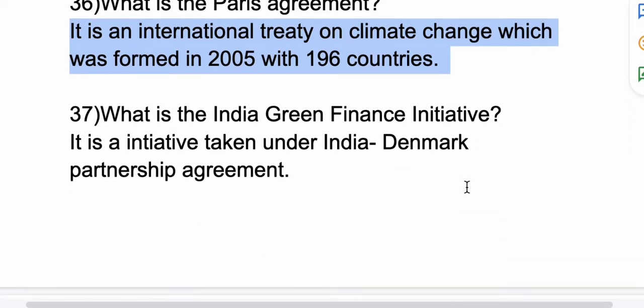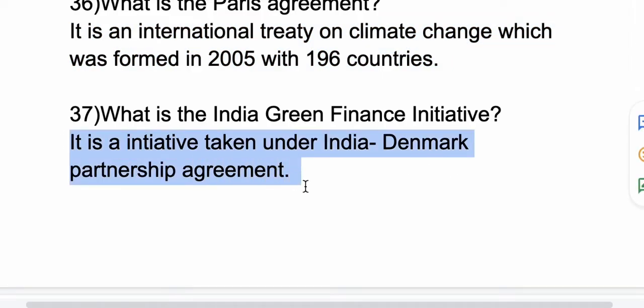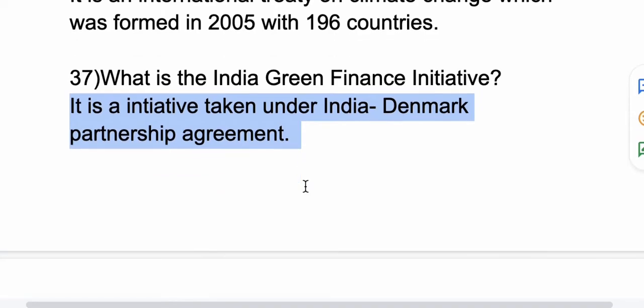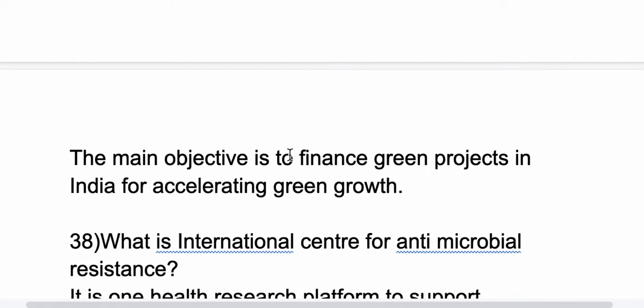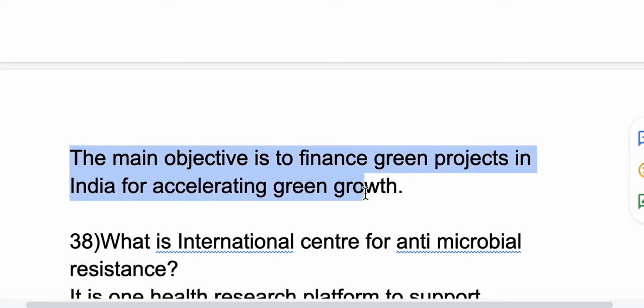37th question, what is India Green Finance Initiative? So it is an initiative taken under India-Denmark Partnership Agreement. So when was this agreement signed? It was signed in April. And is water management involved in this agreement? Yes. Now the main objective is to finance green projects in India for accelerating green growth.